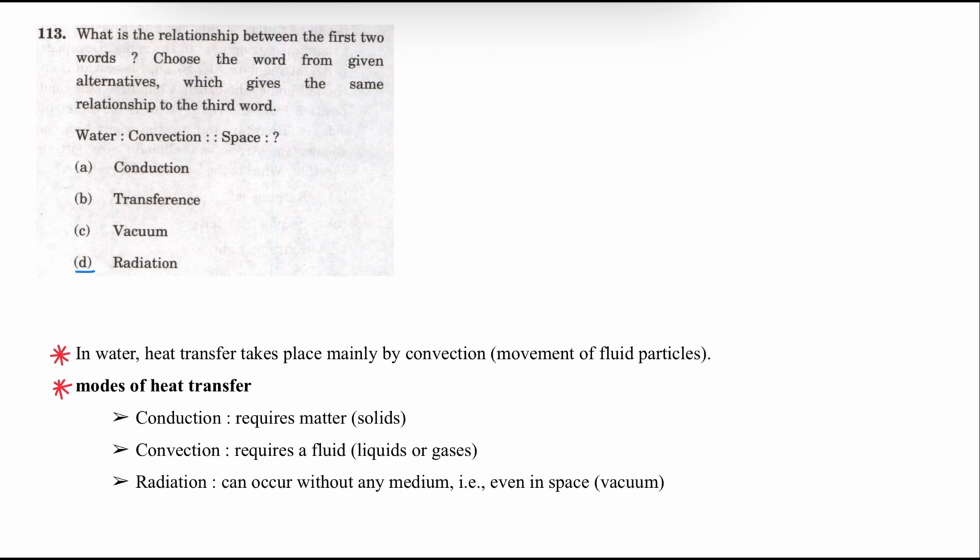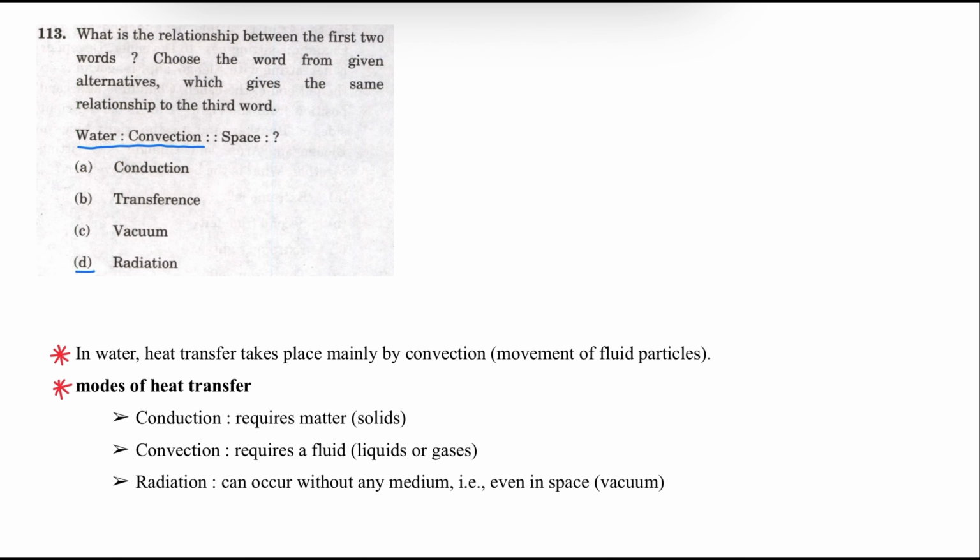Next question. What is the relationship between first two words? Choose the word from the given alternatives which gives the same relationship to the third word. So here first two words are water, convection. So in water, heat transfer takes place mainly by convection, movement of fluid particles.